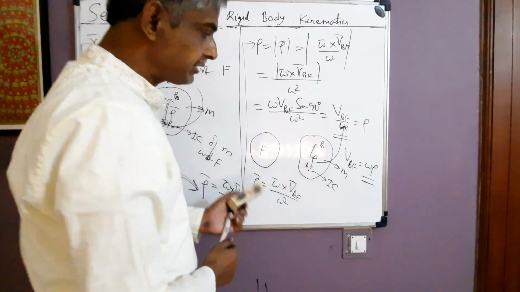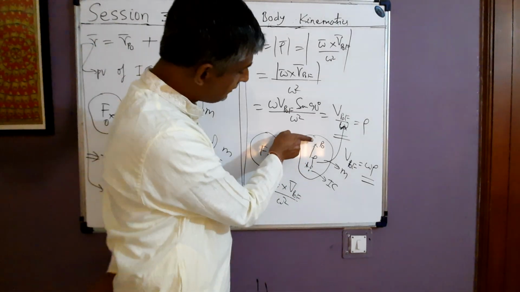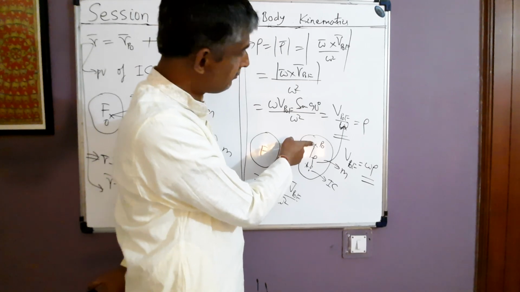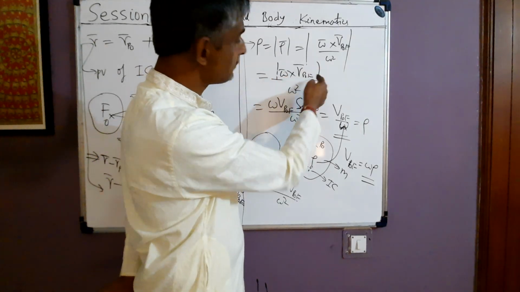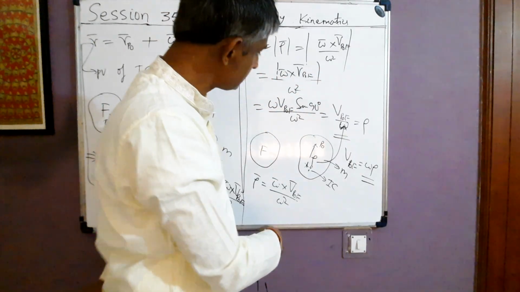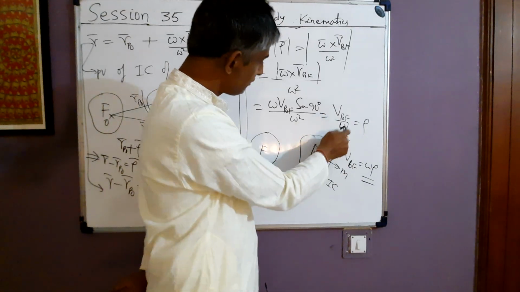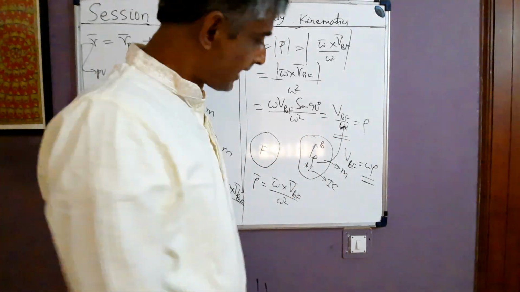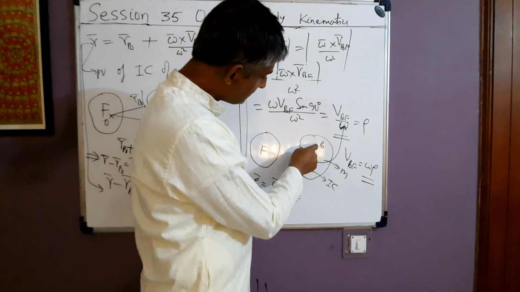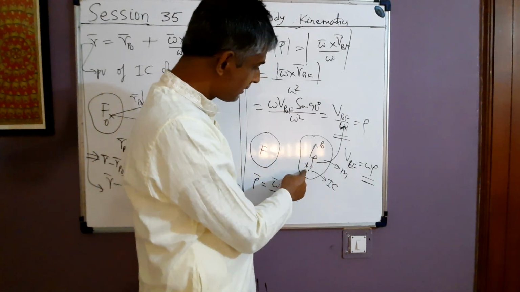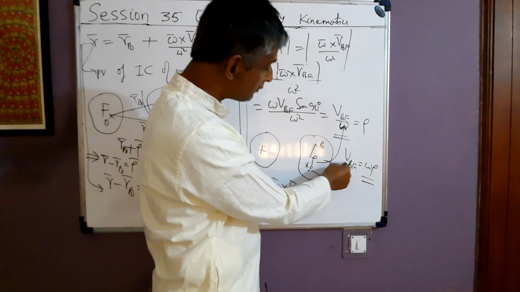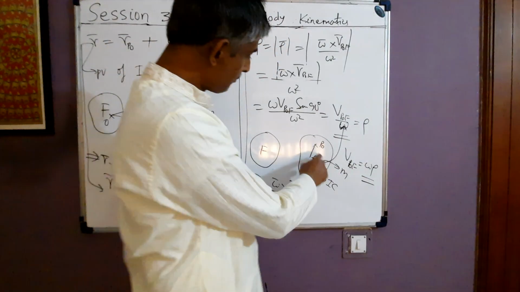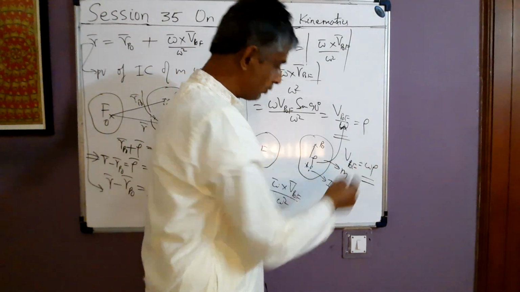So, two things I have stated here. How to locate the IC? Given some location p naught of m, from point p naught, we move in the direction of this vector, omega cross v p naught f, and by what distance? A distance rho equal to v p naught f by omega. We reach the IC of m with respect to f at time t. And this implies that if p naught is at a distance rho from IC P, then the speed of p naught with respect to f is equal to omega rho.